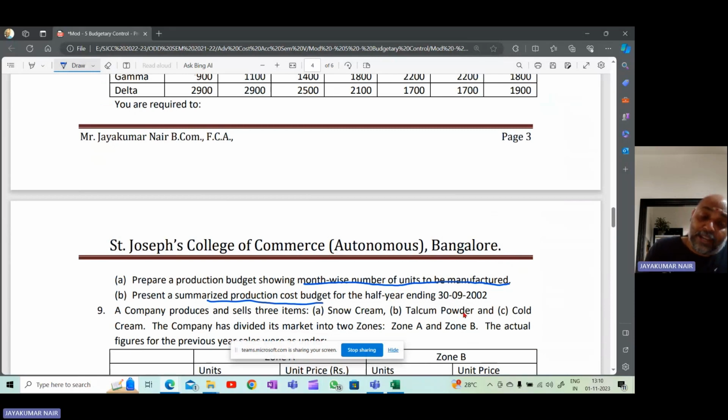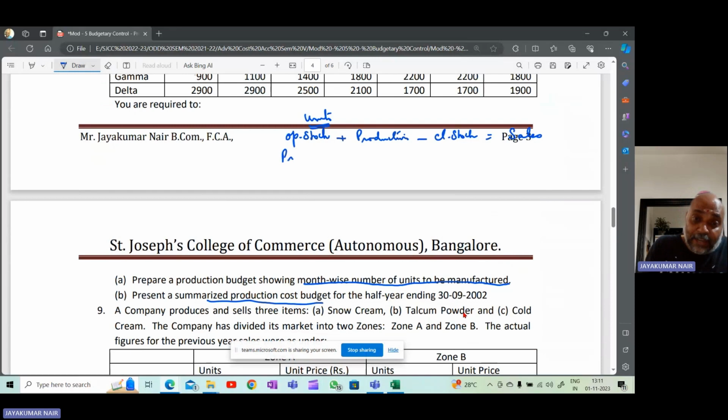So first one is, you know that opening stock, I'm talking about units, everything in units, opening stock plus production will give you the total number of units available for sale. From that, if you minus the closing stock, you know how many units you have sold. So opening stock plus production minus closing stock will give you the number of units sold.